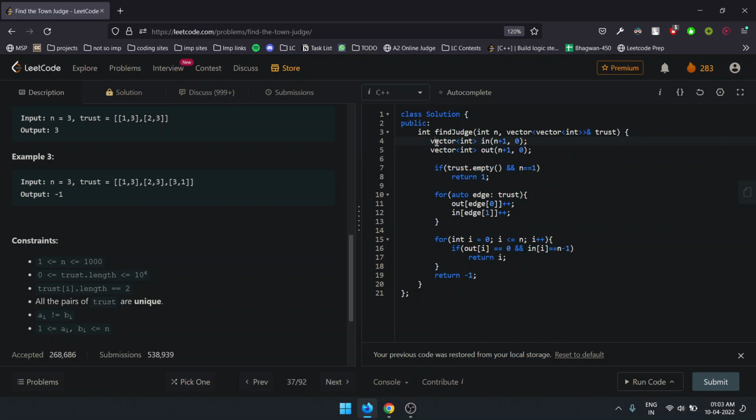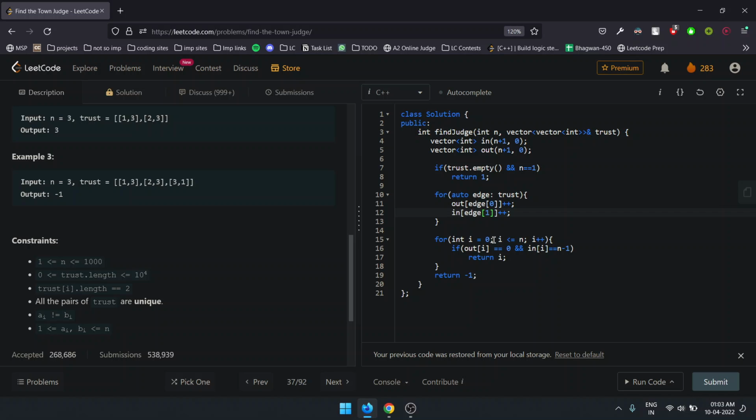So first, as stated, it is a directed graph, so we take two vectors, one is in degree and the second is out degree. Now we check if the trust vector is empty and n equals 1, then we simply return 1. After covering our corner case, we start inputting our elements into the in degree and out degree vectors. So we take a loop and input all the out degree elements at the 0th index and all the in degree elements at the 1st index.